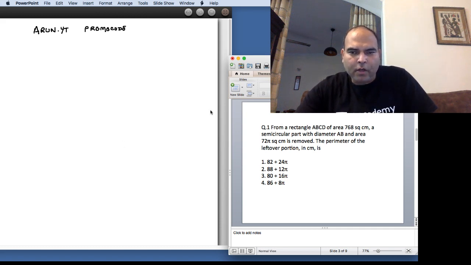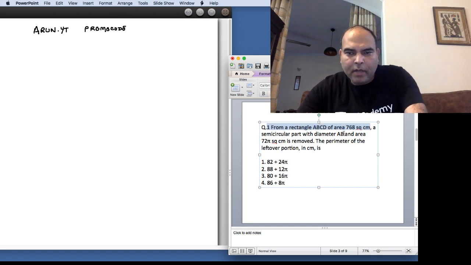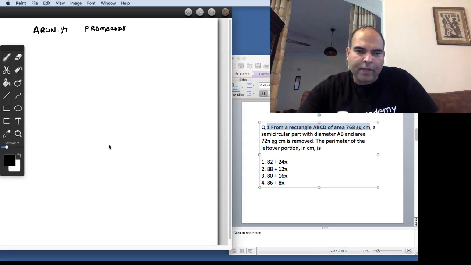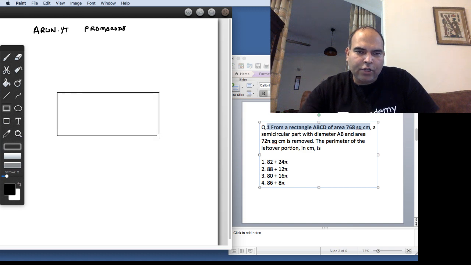So first of all, there are a few triggers in this question. As I always say, maths is completely trigger oriented, trigger based. And the starting trigger here is that there is a rectangle of area 768 square centimeters. So this is the visualization of that rectangle.